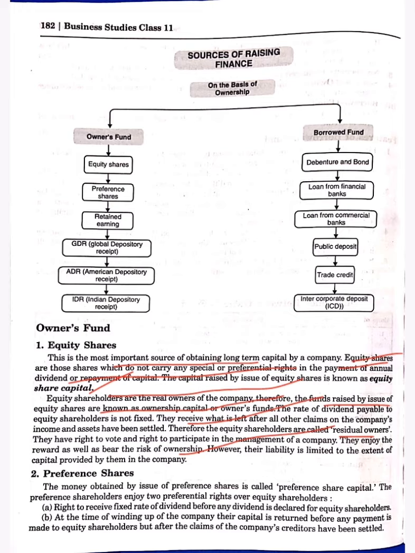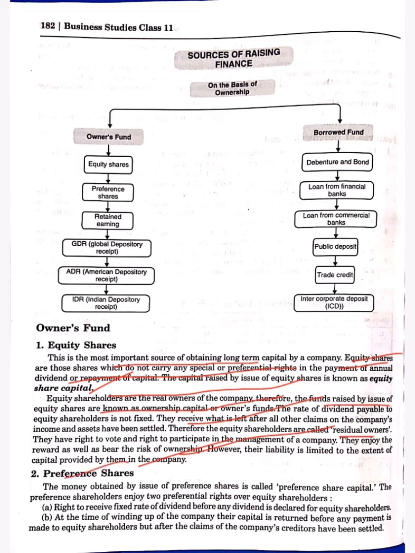Very important. If company wants to take any decision, at that time company has to take the permission from the equity shareholder. If company is not taking the permission from the equity shareholder, company cannot do anything. Company cannot take any decision without their consent. So they are the real owners of the company.